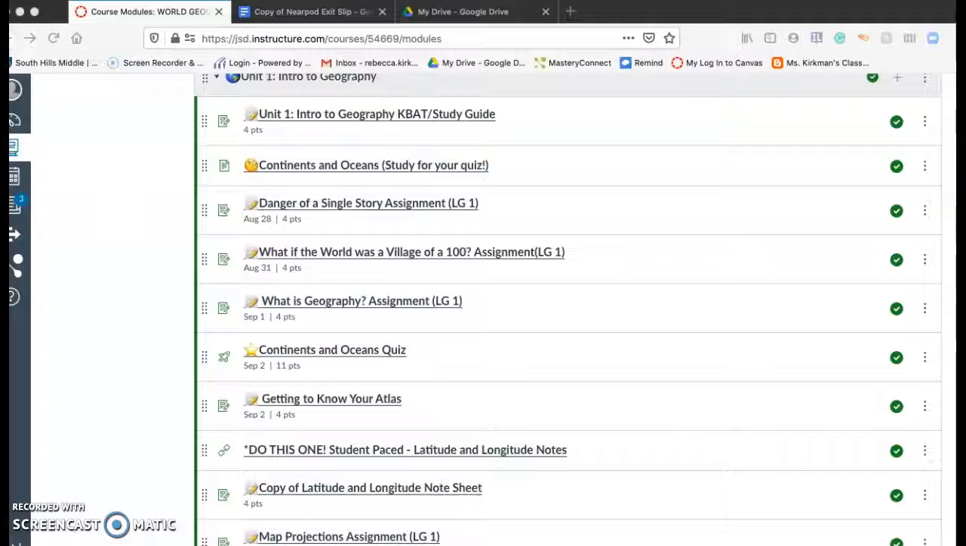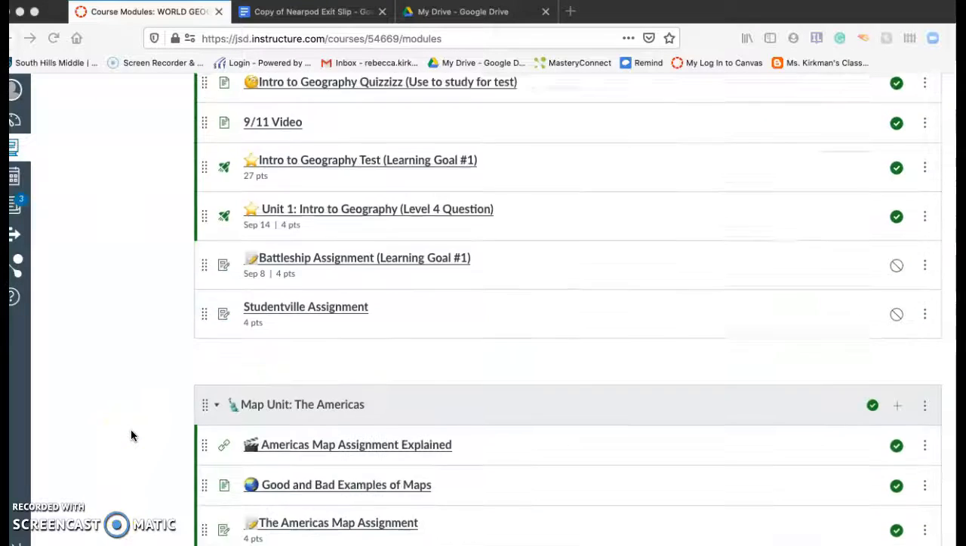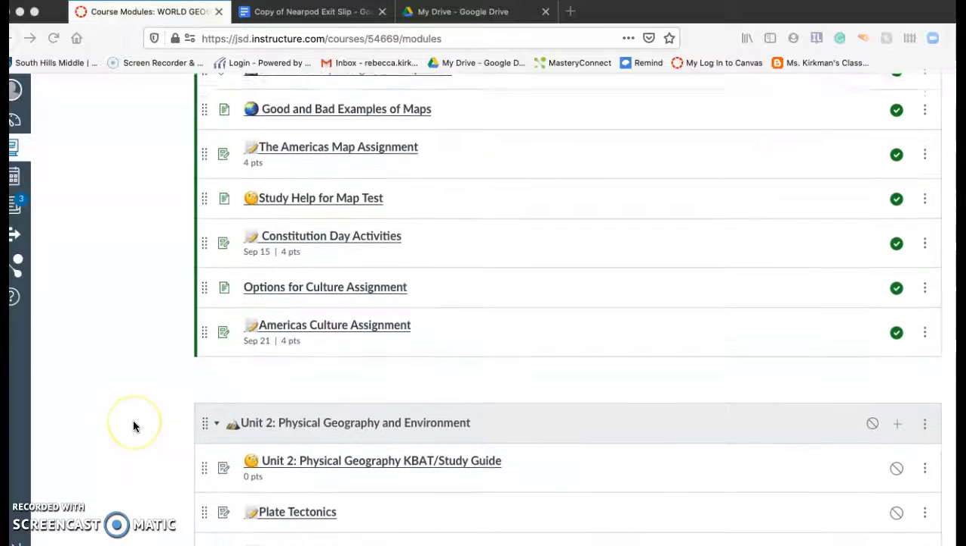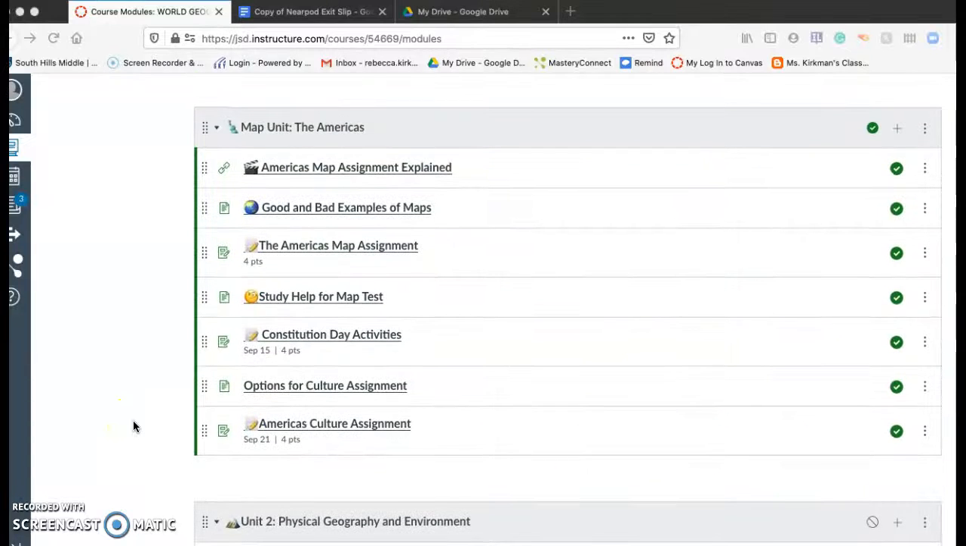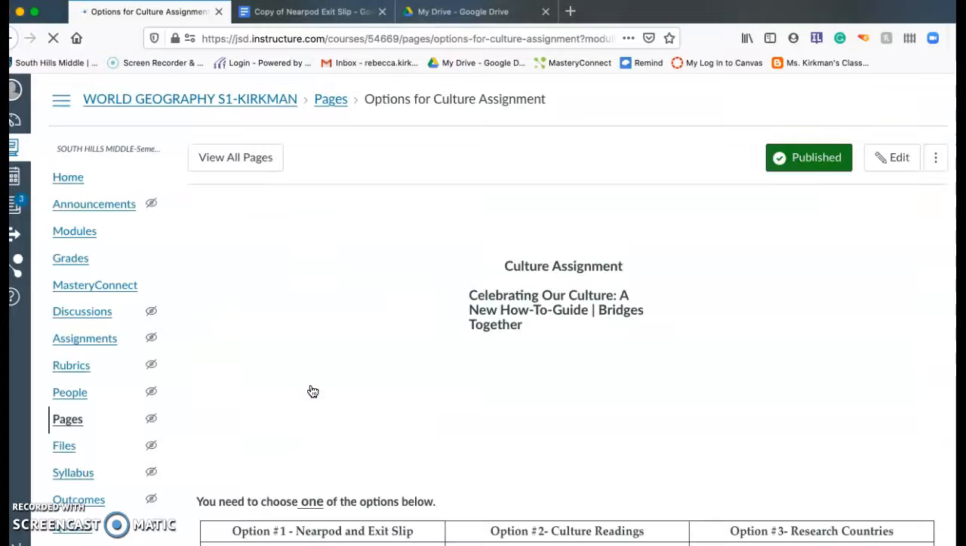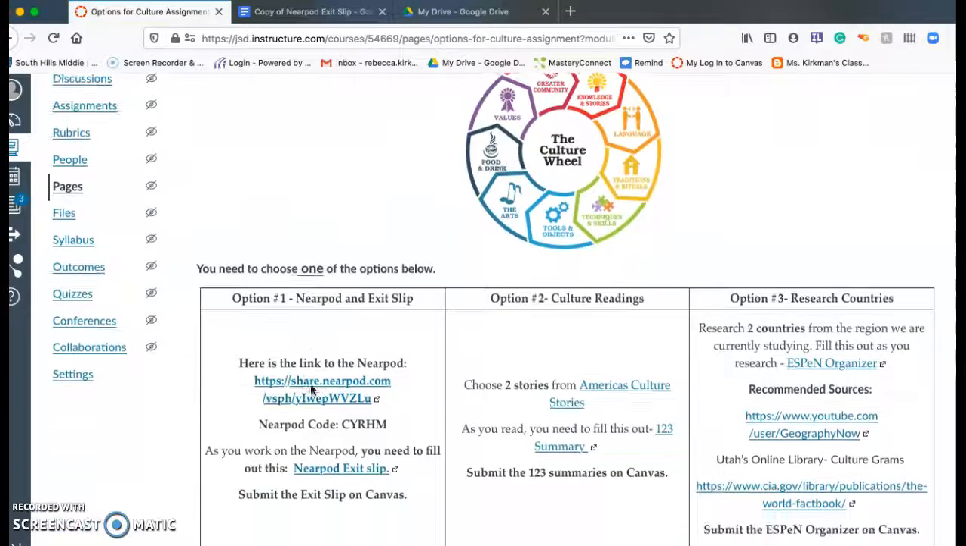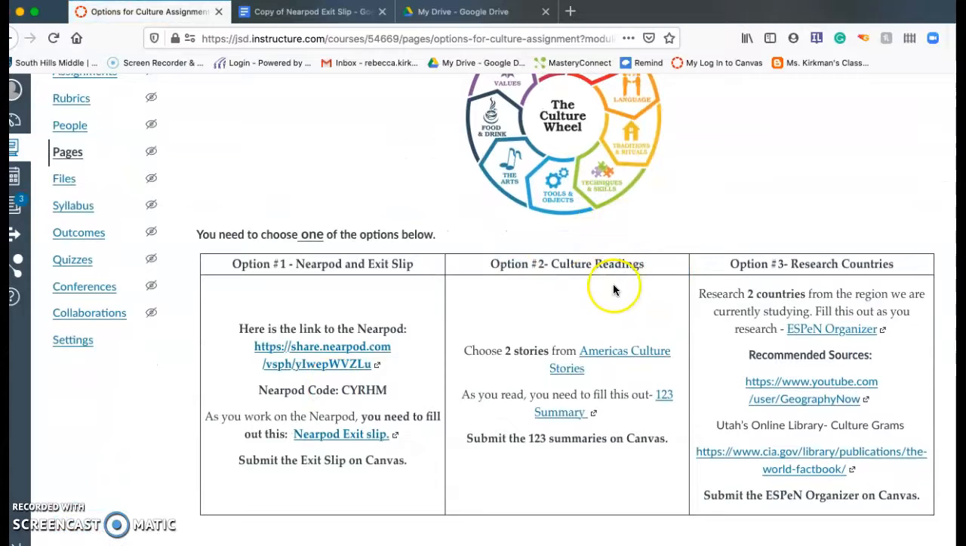Okay, this is going to be for culture assignment number 2, the directions. So going into the Americas modules, we're going to click on options for culture assignment, and then option 2, culture readings. You're going to choose 2 stories from the Americas culture stories, and then you need to fill out a 1, 2, 3 summary from each of those.